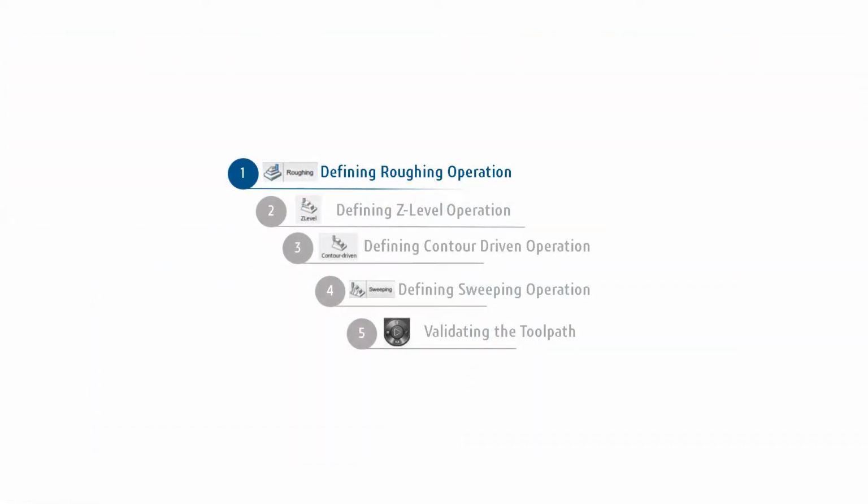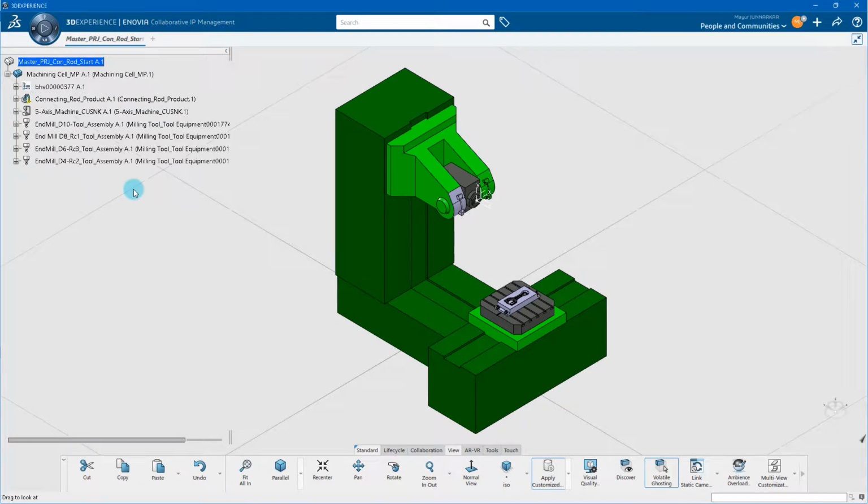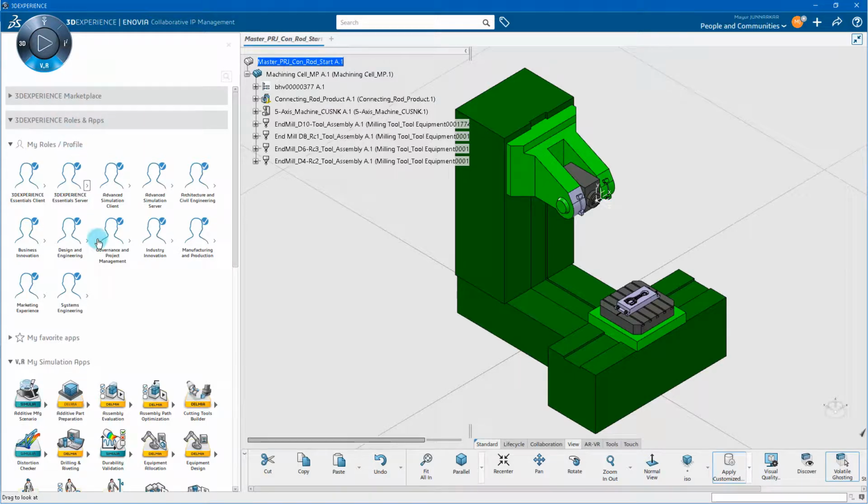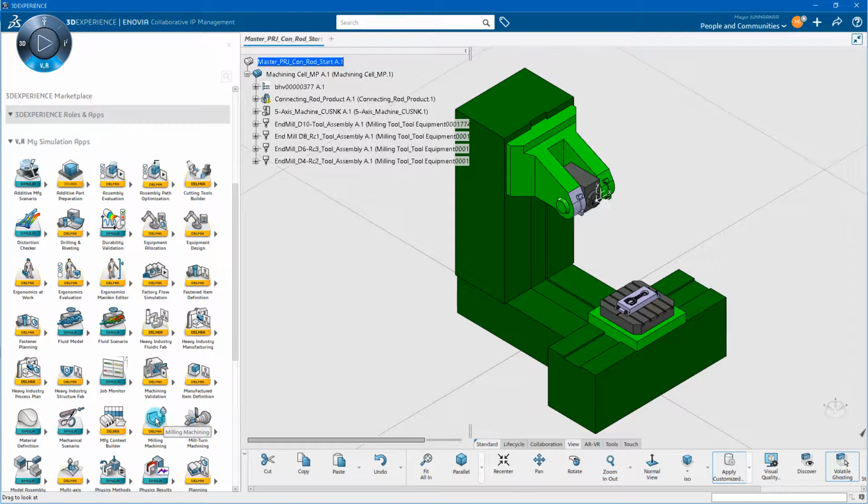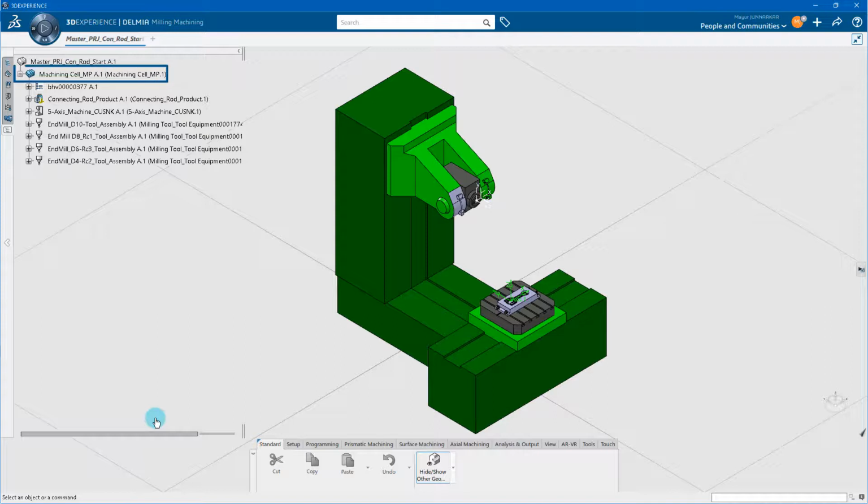As per our machining strategy, we will first use the roughing operation to rough machine a part in horizontal planes. With the roughing operation, the material will be removed in one or several cuts along the radial and axial directions. With the PPR context open, we will switch to the milling machining app using the south quadrant of the compass. In the PPR context, we have a machining cell, under which the rough stock for machining, the machine that will be used, and tools for different machining operations are listed.